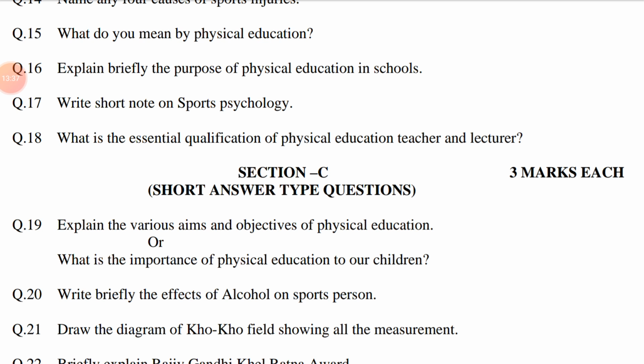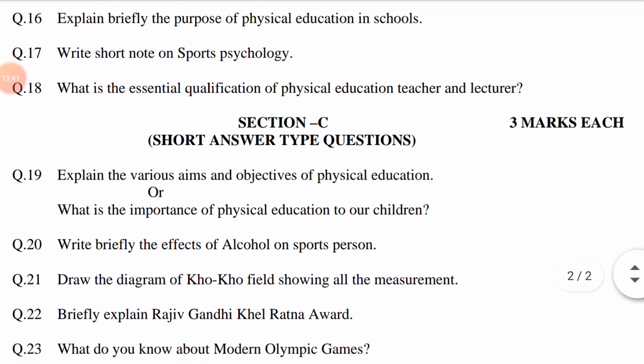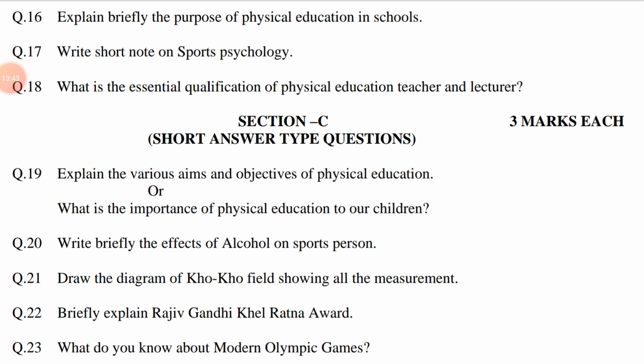Question number 16. Explain briefly the purpose of physical education in schools. Explain means describe. Briefly, in short. Purpose, reason, motive. Schools, institutions for educating children. This question is related to chapter number 1, Concept of Physical Education.